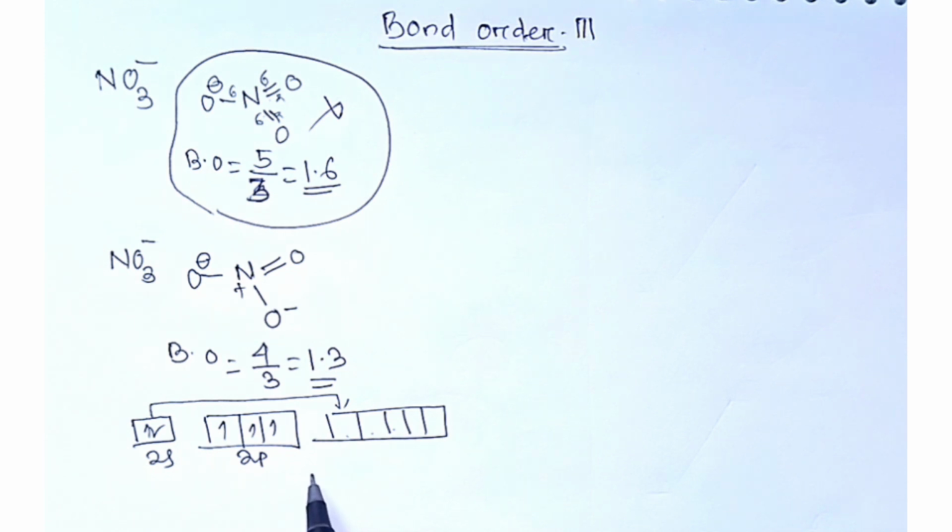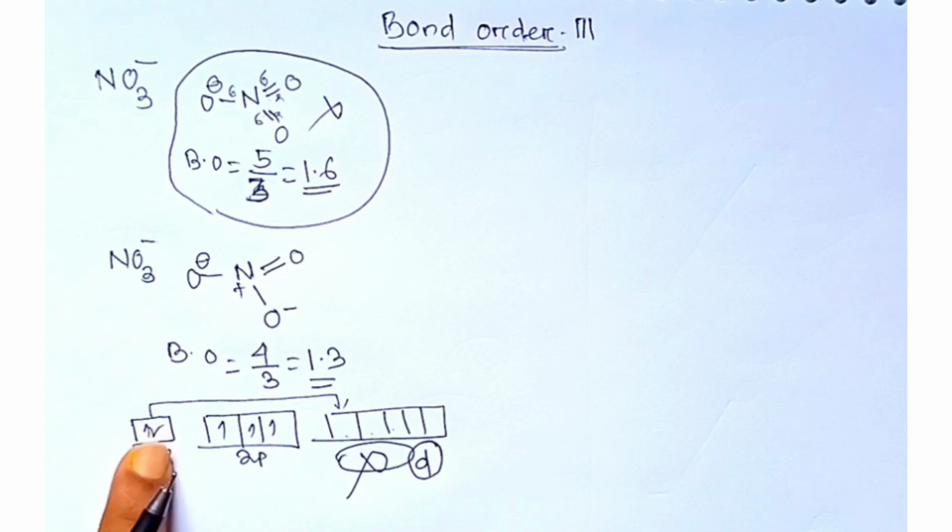but unfortunately in nitrogen there are no d orbitals. So this electron cannot be shifted to these orbitals, because from the quantum number we know nitrogen has no d orbitals.